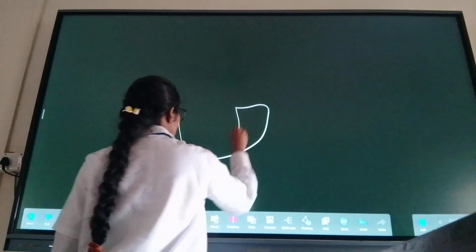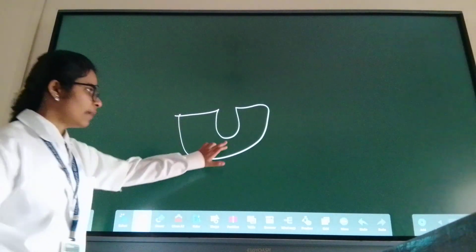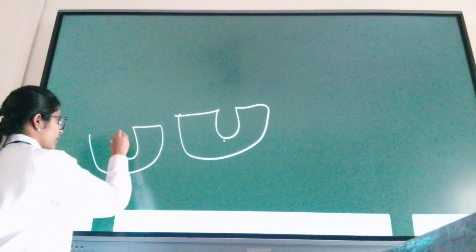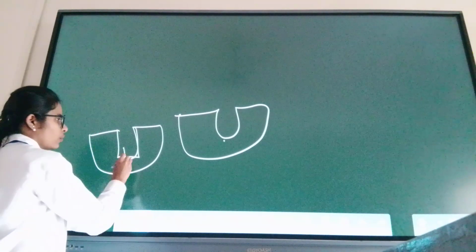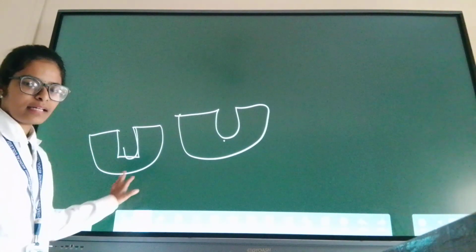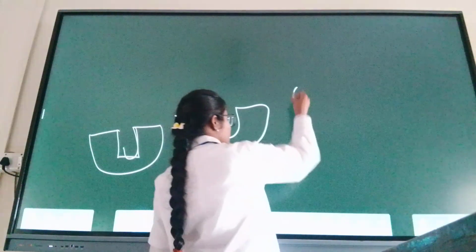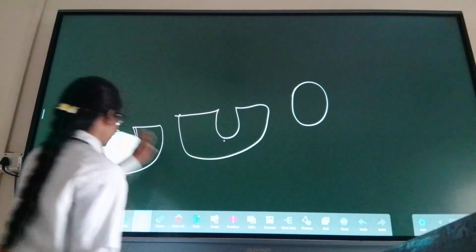Now one more small concept is there. Suppose this is a receptor, this is the binding site. Some receptors have a binding site that is square and some that is round. You are understanding? These are different receptors. Okay, this is round. Suppose this is our substrate.